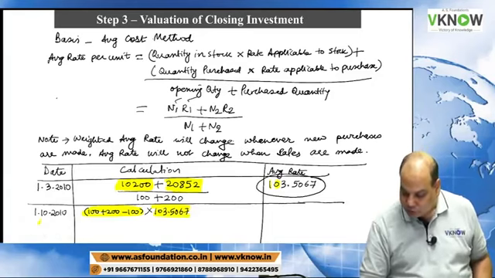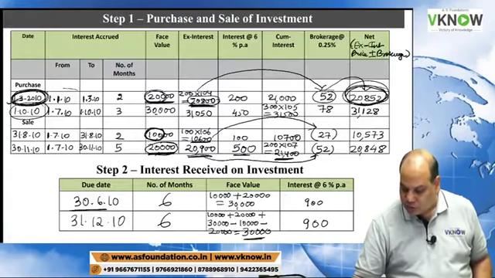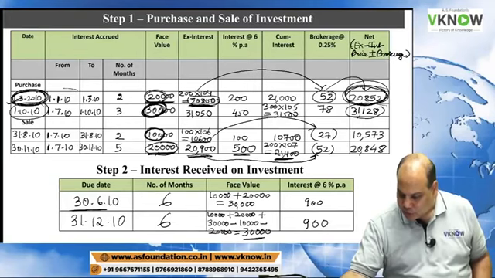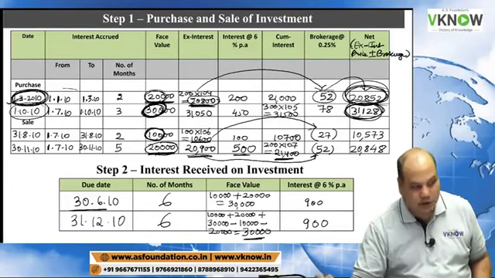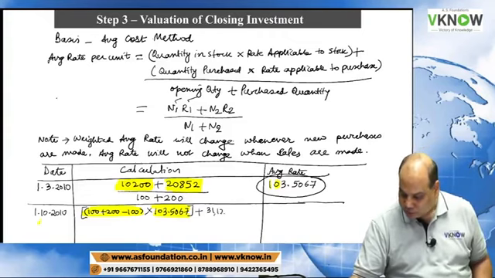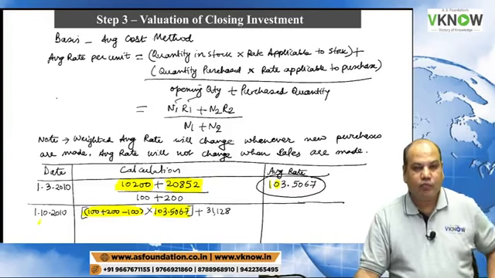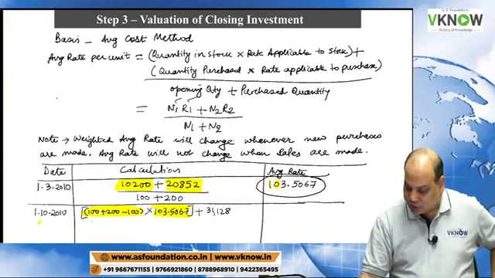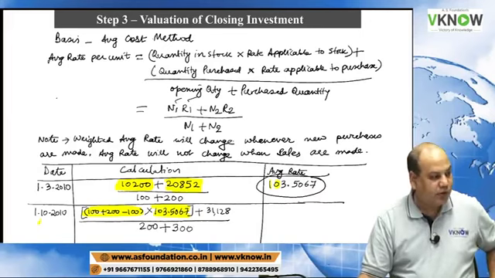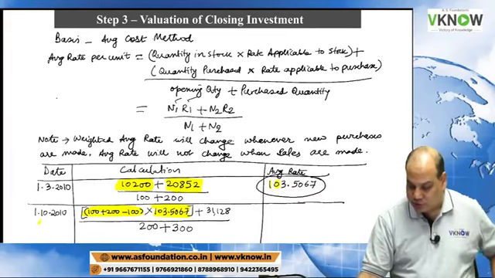Okay, so put this in one bracket, and plus you have purchased 300 quantity here, whose cost is 31,128, and divide by 200 quantity in hand plus 300 quantity purchased.